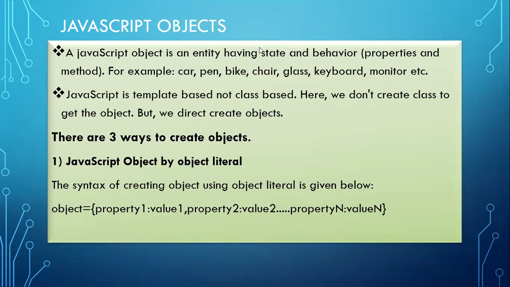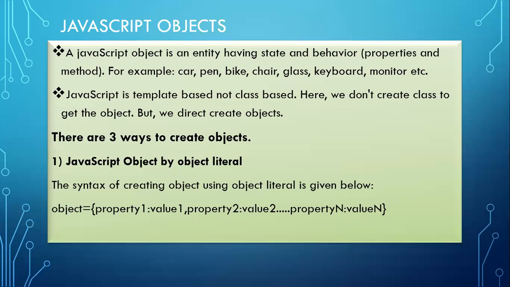So after that, we have told JavaScript is an object-based programming language. There, the importance they gave is for what? Objects. So what is an object I also explained last class. It is an entity that has state and behavior. So that we call properties and methods. What is state? Its physical appearance is the state of an object, and behavior is how it behaves in real time. The examples for objects are car, pen, bike, chair. All those things are examples of objects. It is a real world entity.